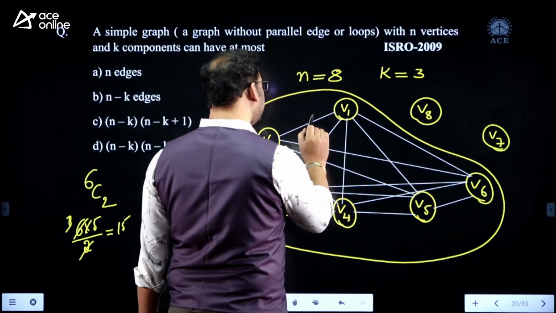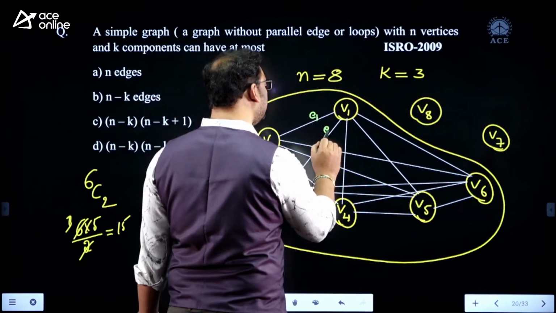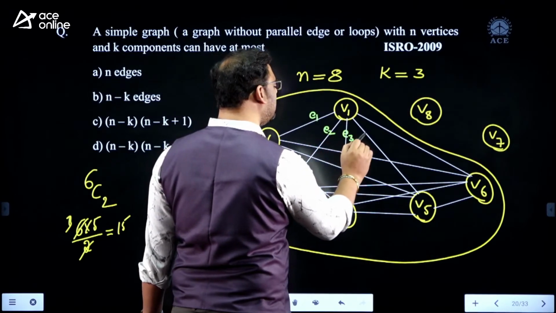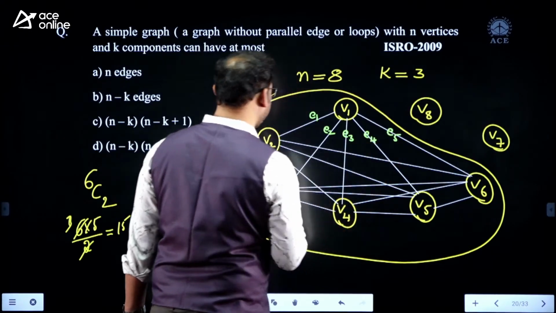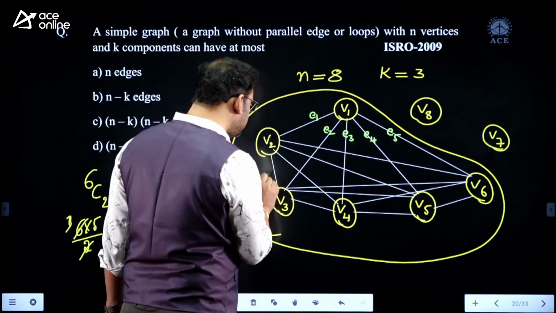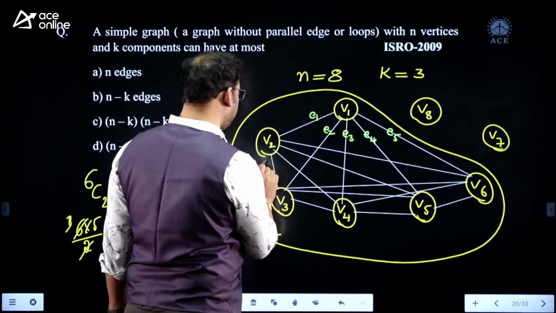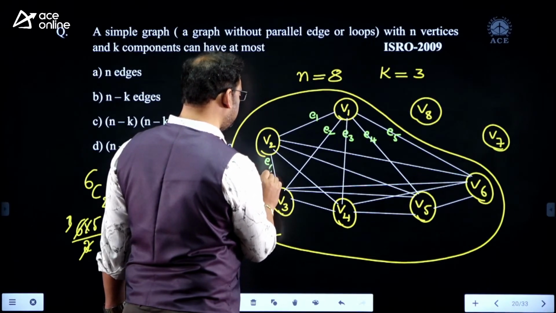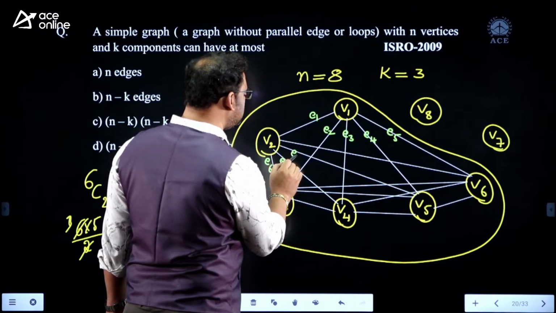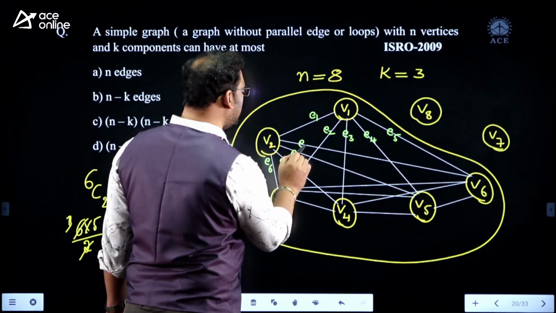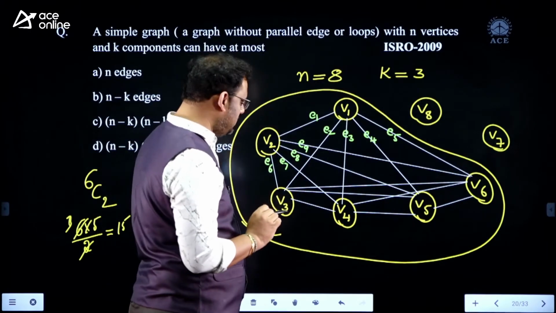Yes, this is first edge E1, E2, E3, E4, E5, and coming to this E6, E7, E8 and E9, right?